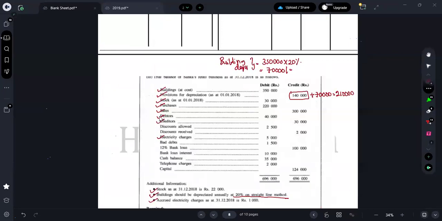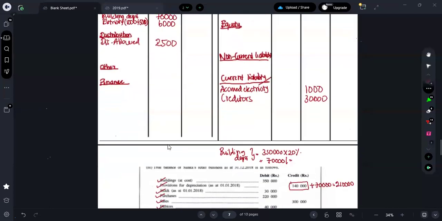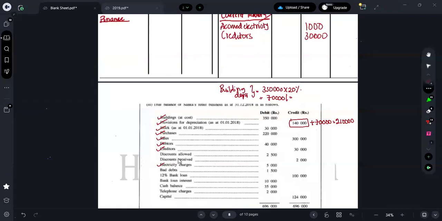Discount allowed 2,500. Discount received 2,000. So here I can take discount received 2,000. Discount allowed 2,500.